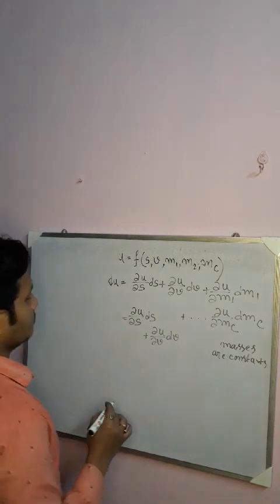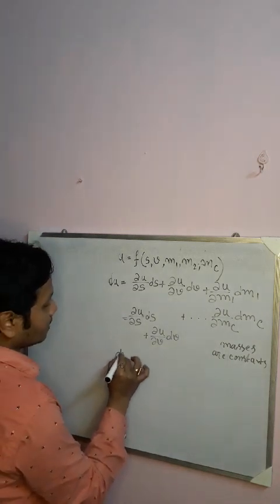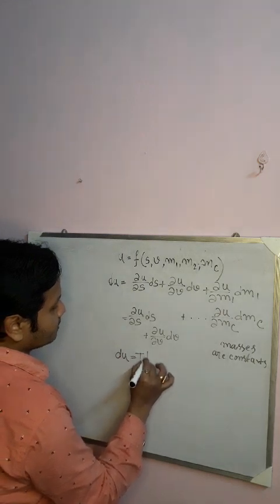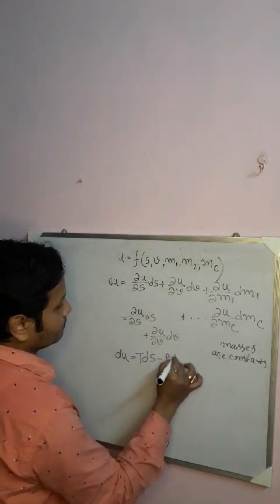Now from the combined form of the first and second law, dU can be written as T dS minus P dV.